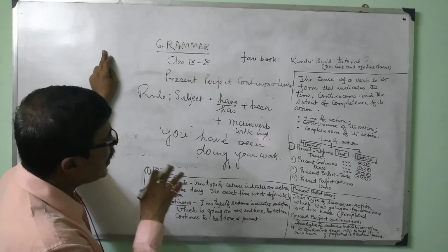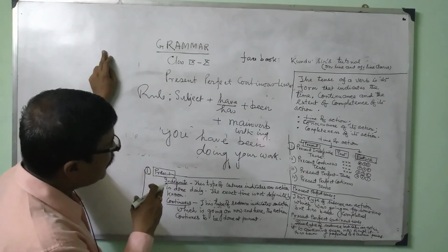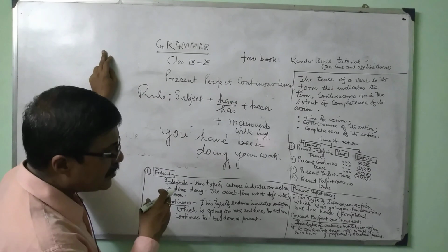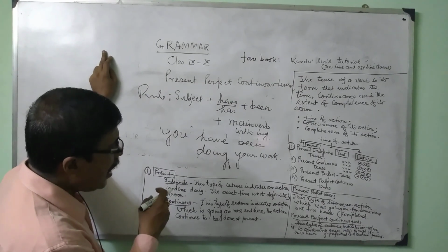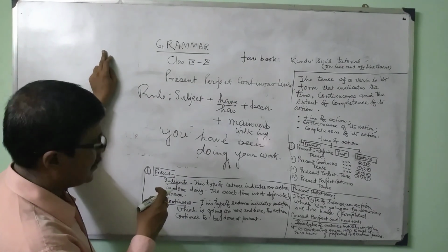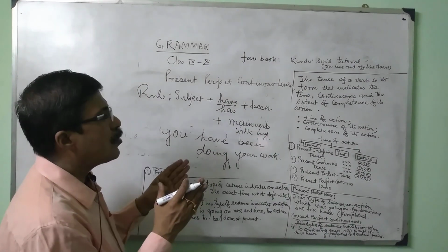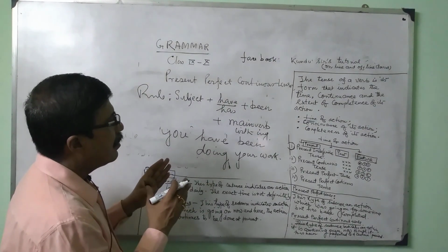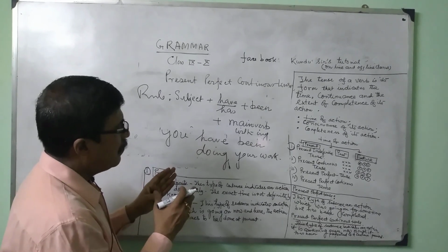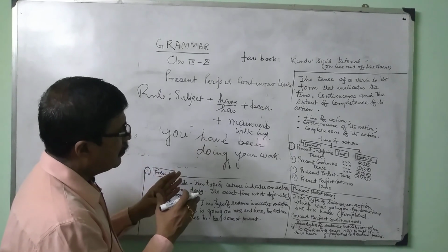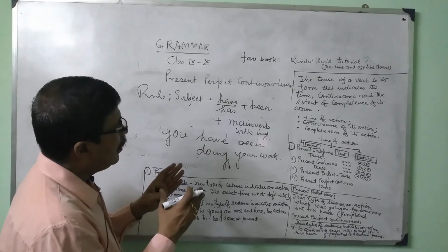I have given all examples for present indefinite and present continuous, then present perfect, and then present perfect continuous. So now I am giving some idea about first person, then second person, and third person, singular and plural.